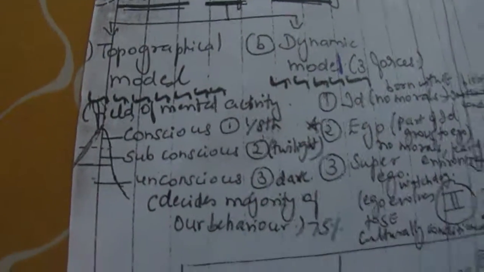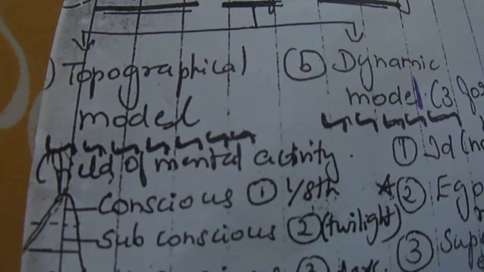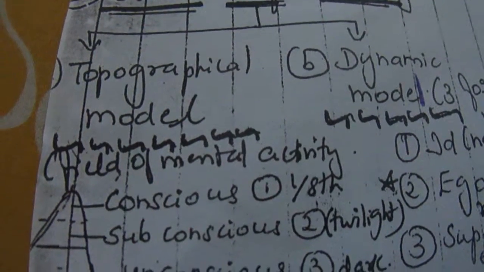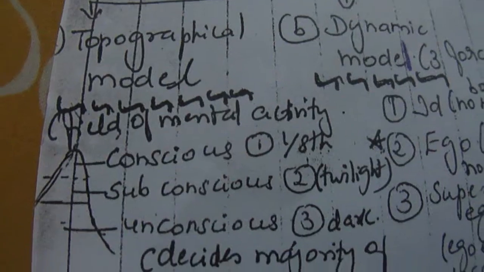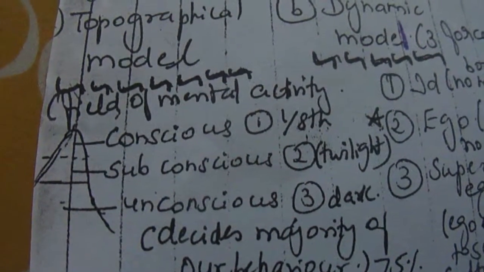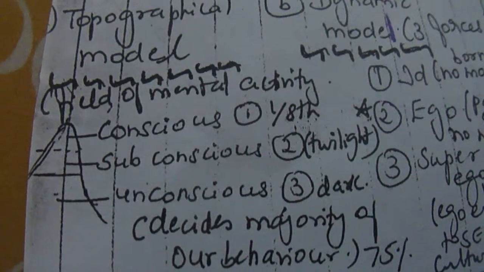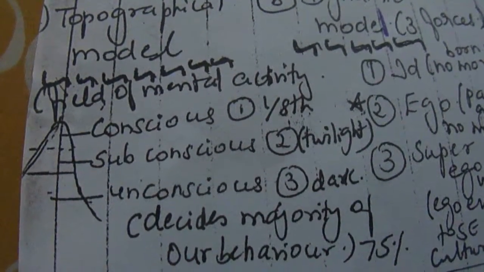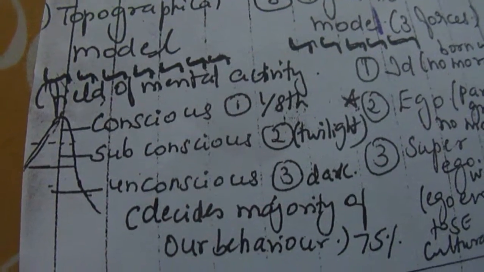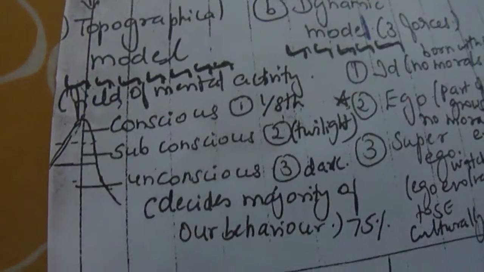Under the topographical model, he gave the idea of an iceberg. He said that it is a field of mental activity. As an example, he gave that iceberg. On the top is the conscious part, which is 1/8. The next is the subconscious part, which, he said, is like a twilight area. And the third is the unconscious, which is the dark area.